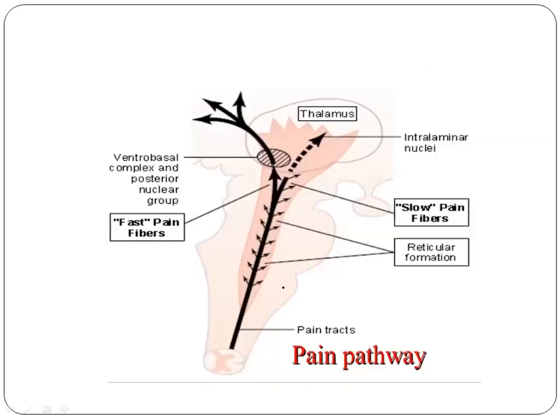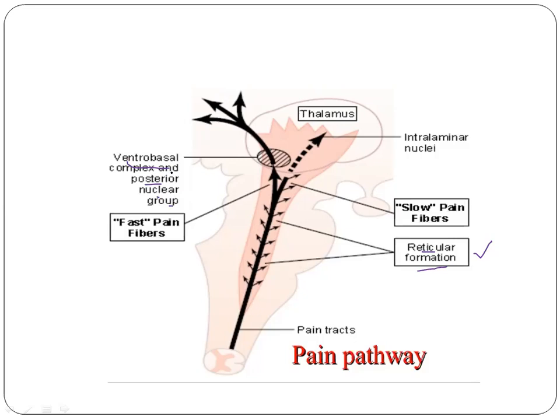Few fibers of this fast pathway terminate in the reticular formation of the brainstem, while most of the fibers terminate in the ventrobasal complex and the posterior nuclear group of the thalamus. This is the point to be noted.